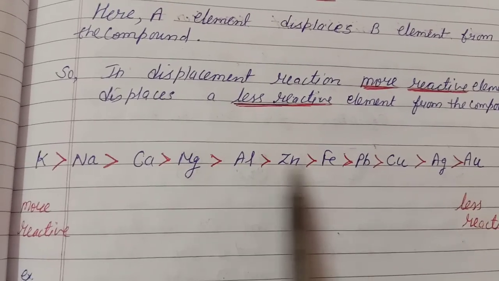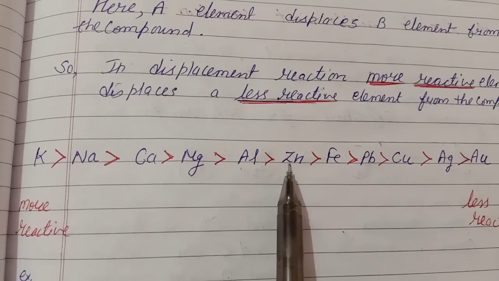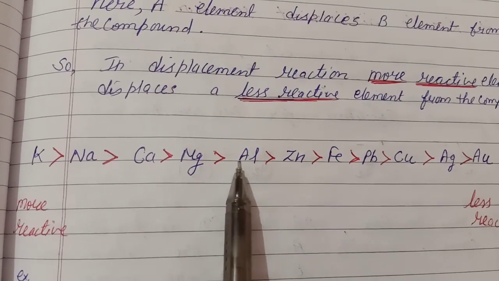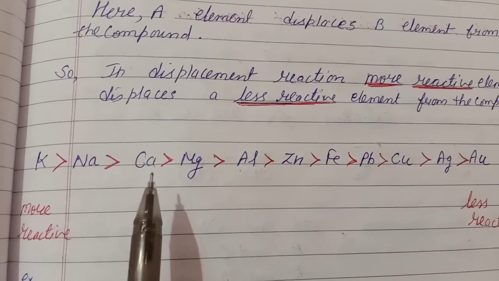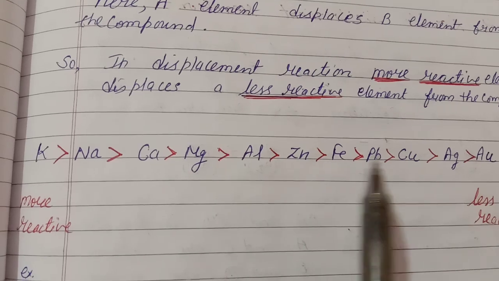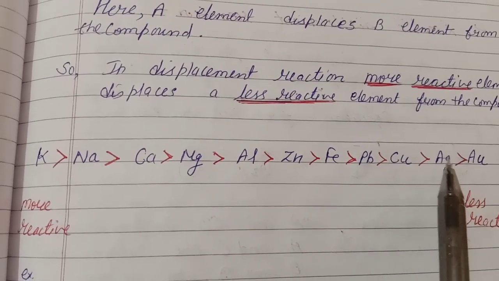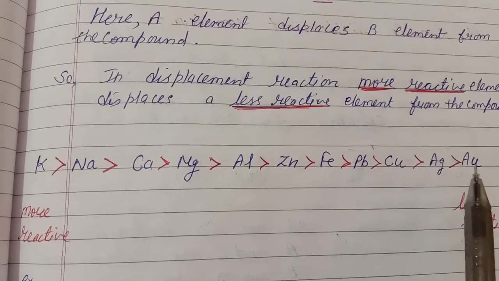If we discuss this series, if you are talking about aluminium or zinc, in this case zinc is less reactive and aluminium is more reactive. If you are talking about calcium and lead, calcium is more reactive than lead. If you are talking about copper and gold, copper is more reactive than gold.